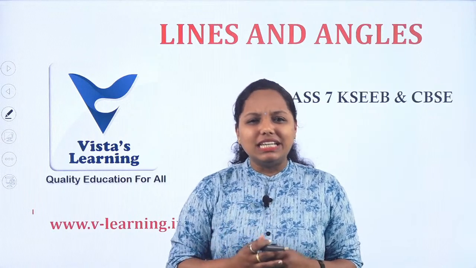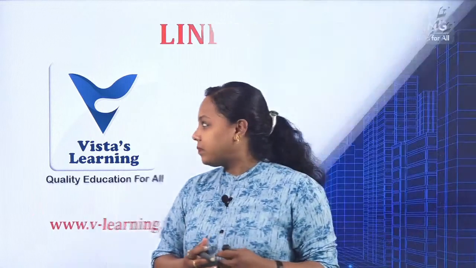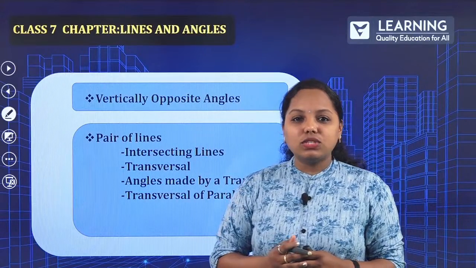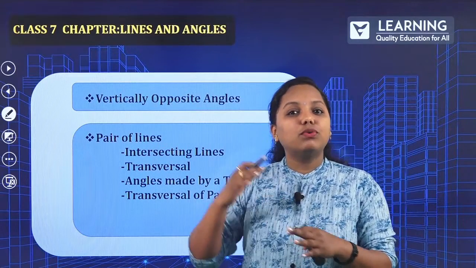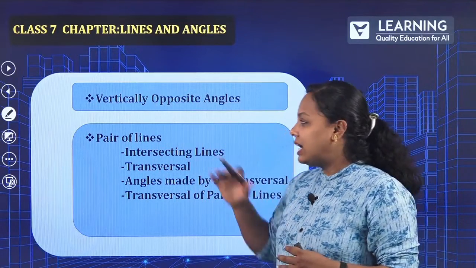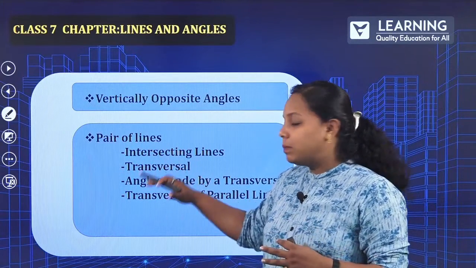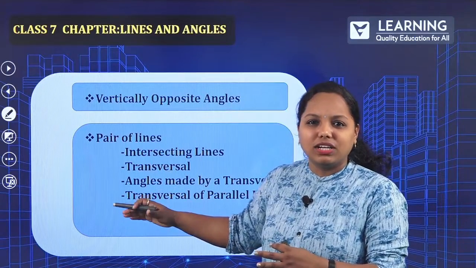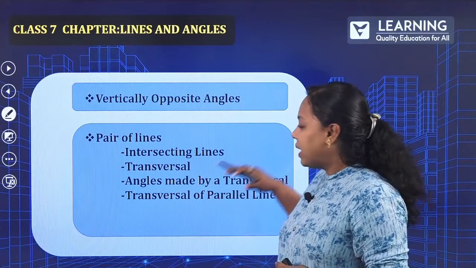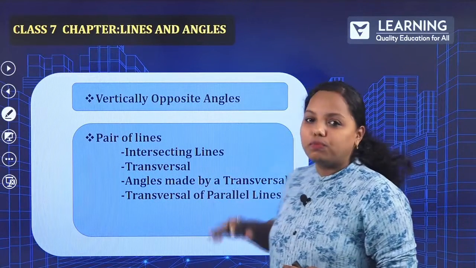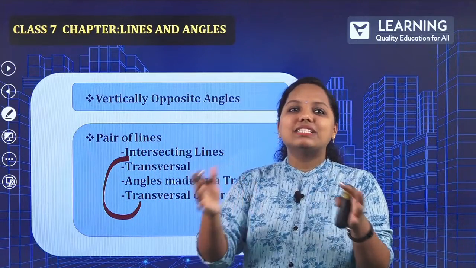Now, what are we going to learn in this session? We'll be learning the further concepts, starting with vertically opposite angle. This is one of the very important angles, carried forward to the next standards also. And next, pair of lines. In pair of lines, you will learn intersecting line, transversal, angle made by a transversal, and transversal of parallel lines. These concepts are one and the same, but they have been divided.